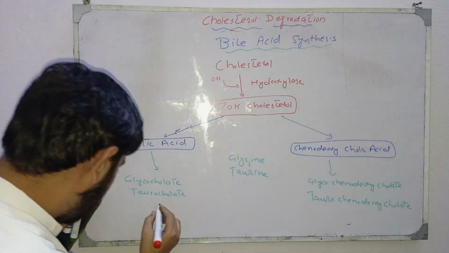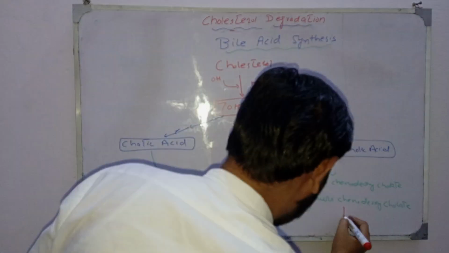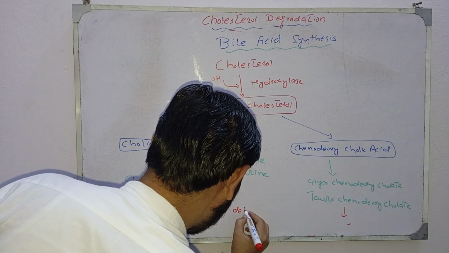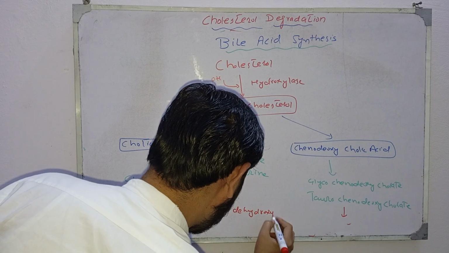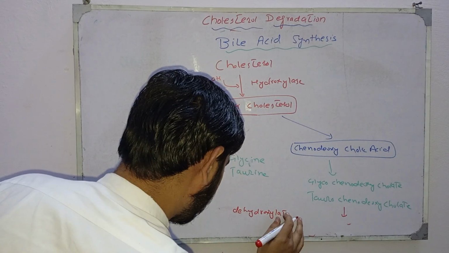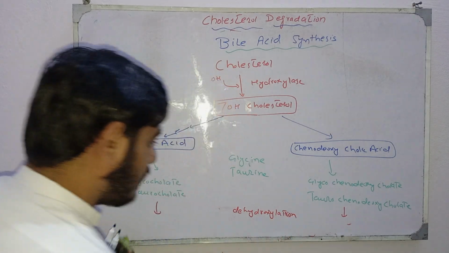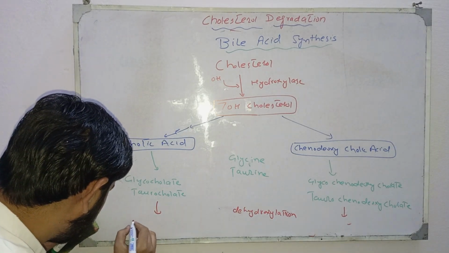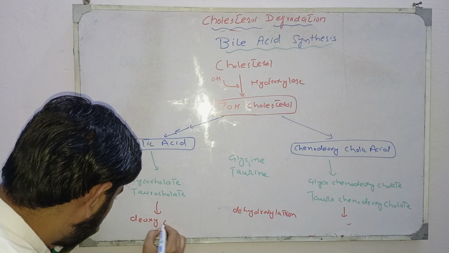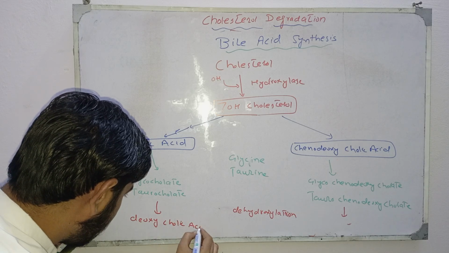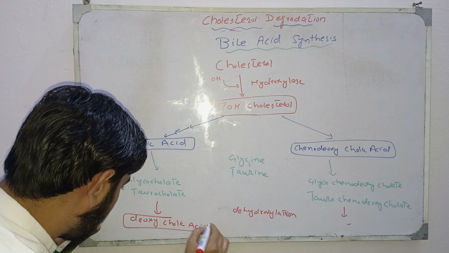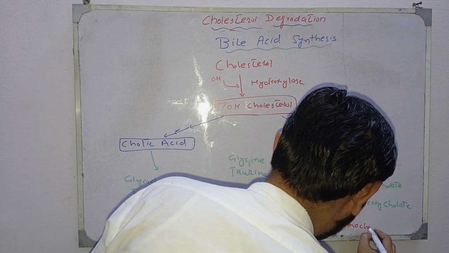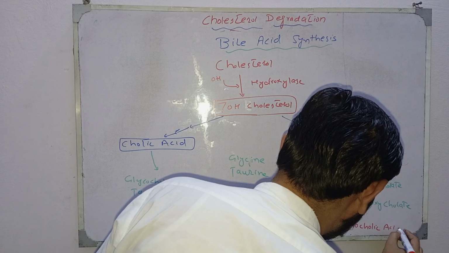Then upon dehydroxylation, they are converted into deoxycholic acid and lithocholic acid.